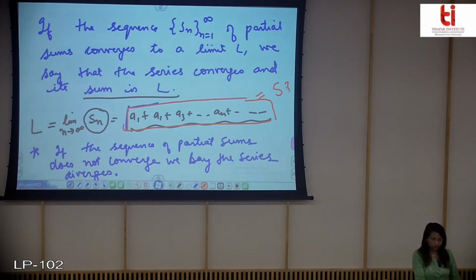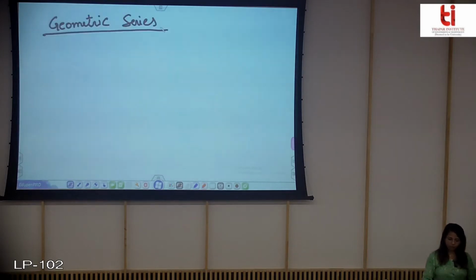So the first type of series is the geometric series. So now what is this geometric series? I think you might already know what the geometric series is.